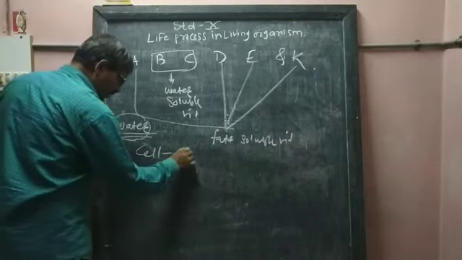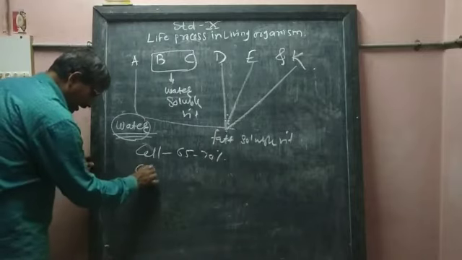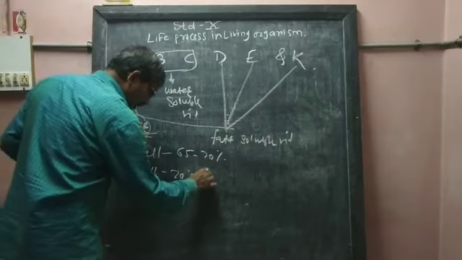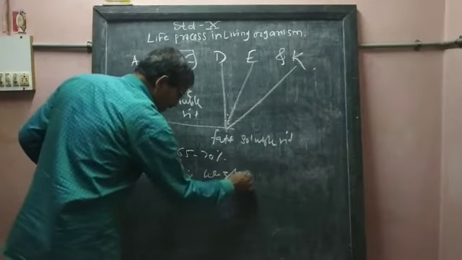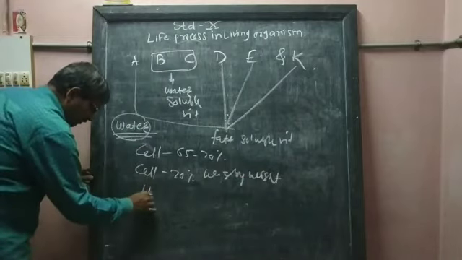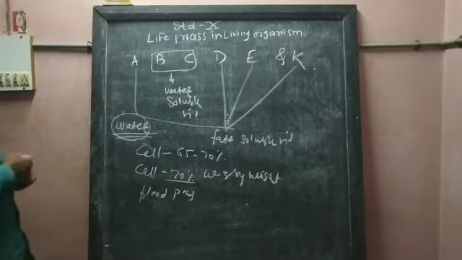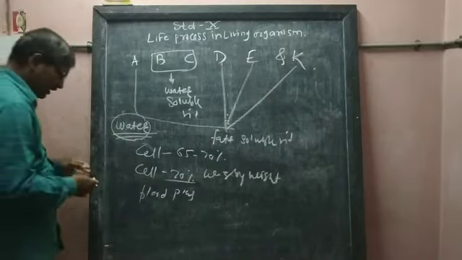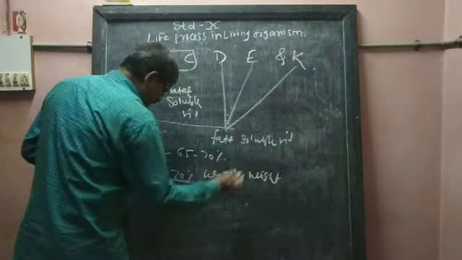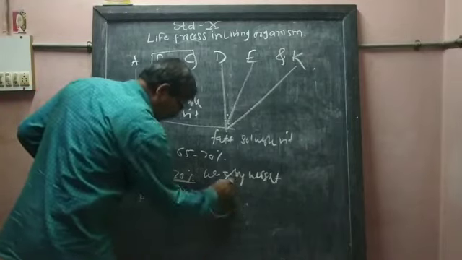Every cell has 70% water by weight. Blood cells contain 70% water by weight, and blood plasma contains 90% water.